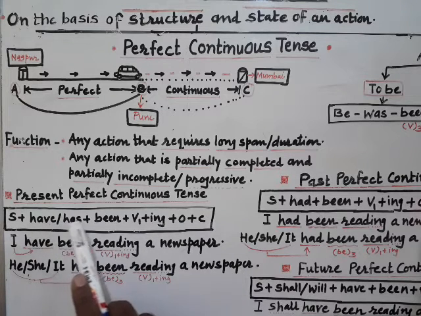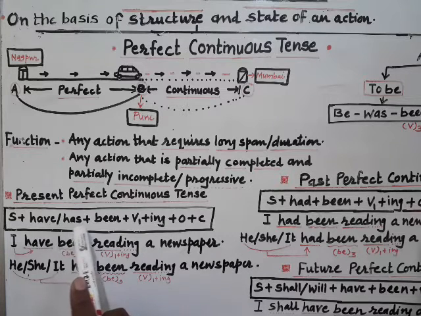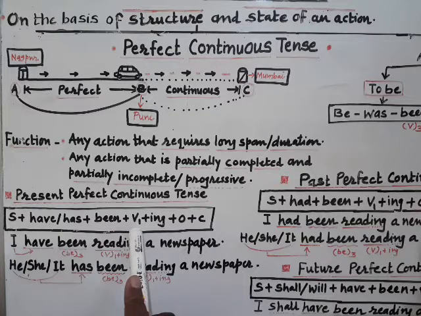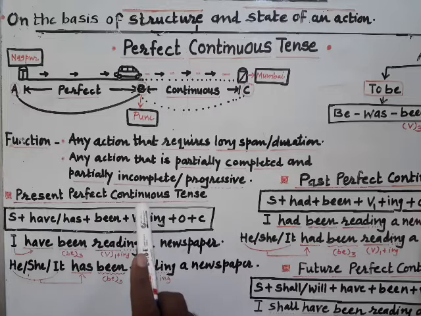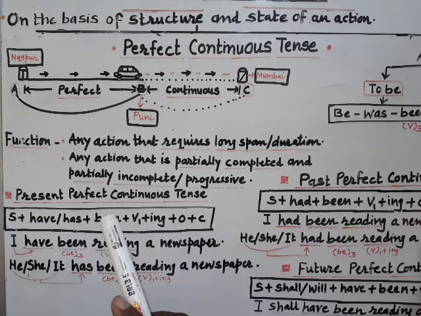So this has been modified into have or has, later on be, but not in the original form be or am, is, are, was, were, directly in the third form or past participle, that is been, and afterwards your action verb along with ing to show its continuous or progressive form. This is a bit complex but very interesting structure of perfect continuous tense.